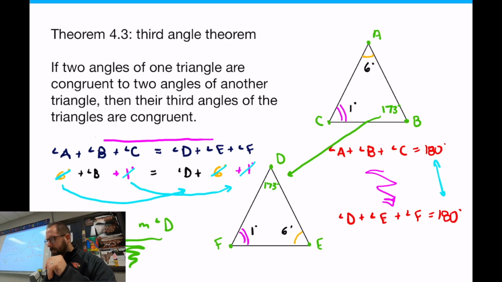How we did that one, we noticed that triangles have to be 180. You could set the 2 equations equal, subtract the same numbers from both sides, and it works out where the 3rd angle had to match. Keep that in mind, because I didn't tell you in the beginning that these triangles are congruent. I just told you certain angles matched. So the third angles also had to match. That only works for angles, so I can't stress that enough.